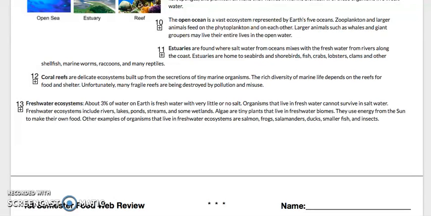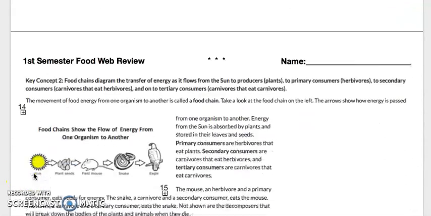Organisms that live in freshwater cannot survive in saltwater. Freshwater ecosystems include rivers, lakes, ponds, streams, and some wetlands. Algae are tiny plants that live in freshwater biomes. They use energy from the sun to make their own food. Other examples of organisms that live in freshwater ecosystems are salmon, frogs, salamanders, ducks, smaller fish, and insects.